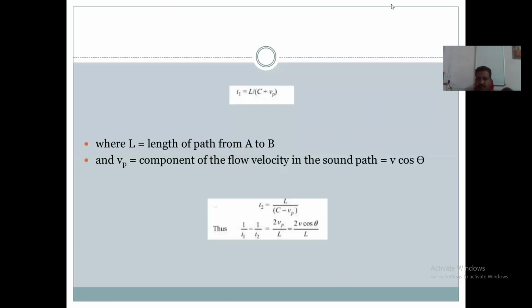T2 is calculated by this formula. T1 चा formula T1 is equal to काय? L by bracket C plus Vp. In T2, elapsed time T2 काढायचं आहे. We send the signal from B transducer to A transducer. The time elapsed between B to A is T2. That is calculated by L divided by C minus Vp. By this we can get the time T2.